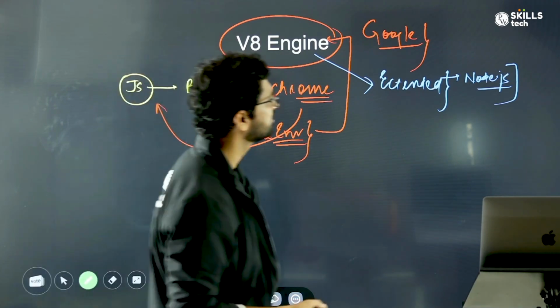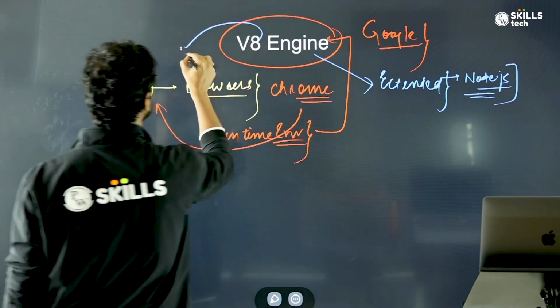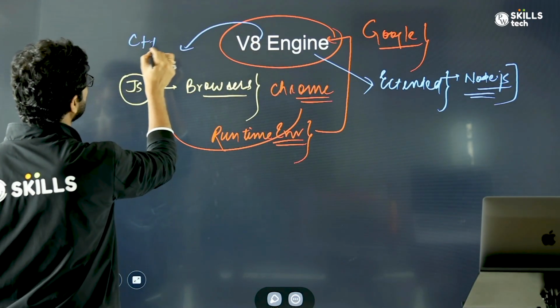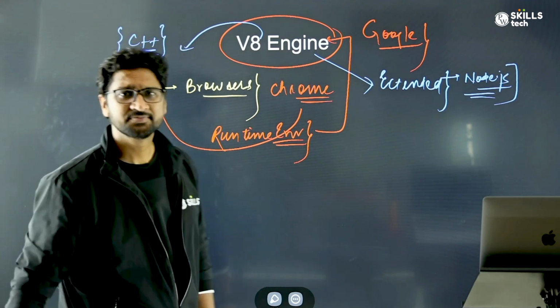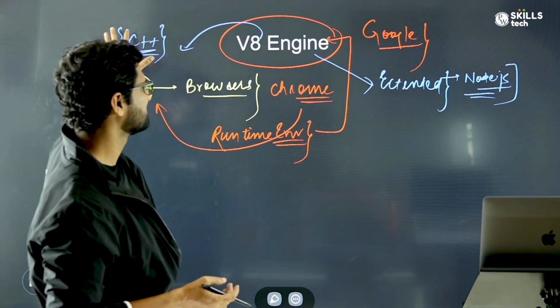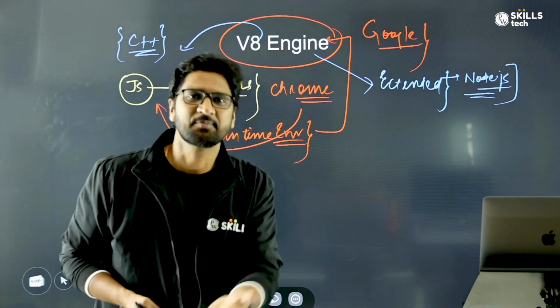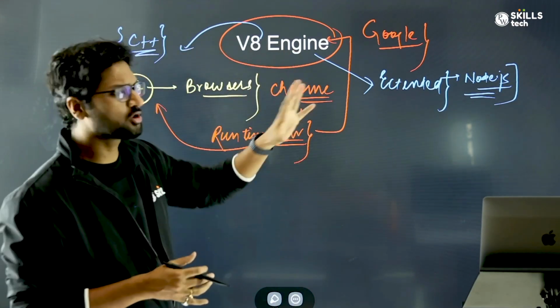Google engineers took help of the V8 engine which was already running in Chrome, extended it on top of it and created Node.js. This whole V8 engine has been created in a programming language called C++. Interesting fact: to make the V8 engine we make use of C++, and it is a runtime for another programming language, which is JavaScript. So this is how Node.js was built.